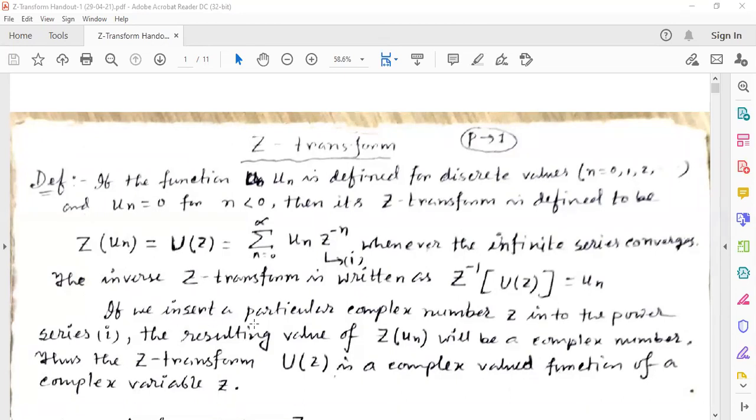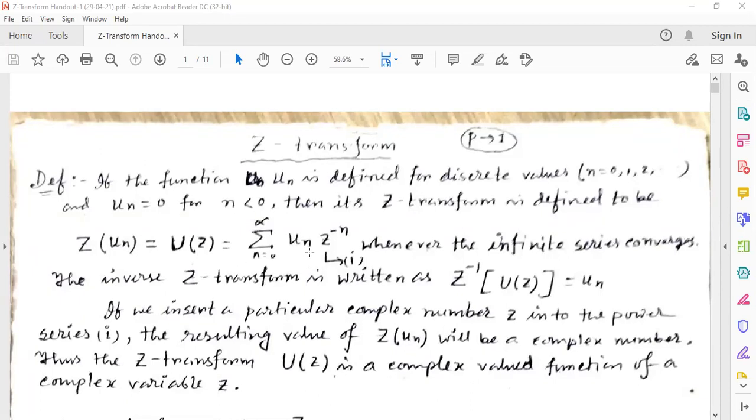Now, if we insert a particular complex number z into the power series number 1, instead of z putting the value of z, the resulting value of Z of u_n will be a complex number. Thus the Z transformation U(z) is a complex valued function of a complex variable small z. The small z is a complex number, and generally we know that in the Cartesian form z can be written as a plus ib, where a is real and small i means root over minus 1. So this is the definition of the Z transformation.